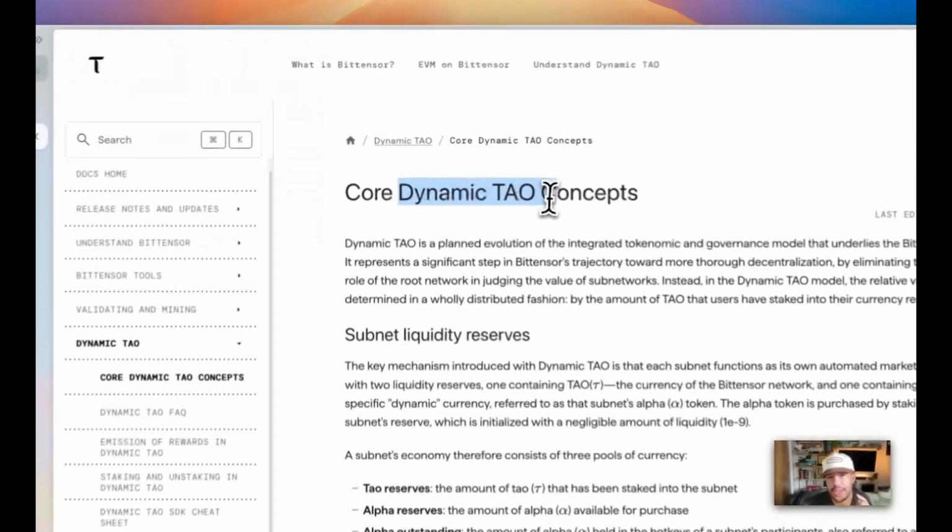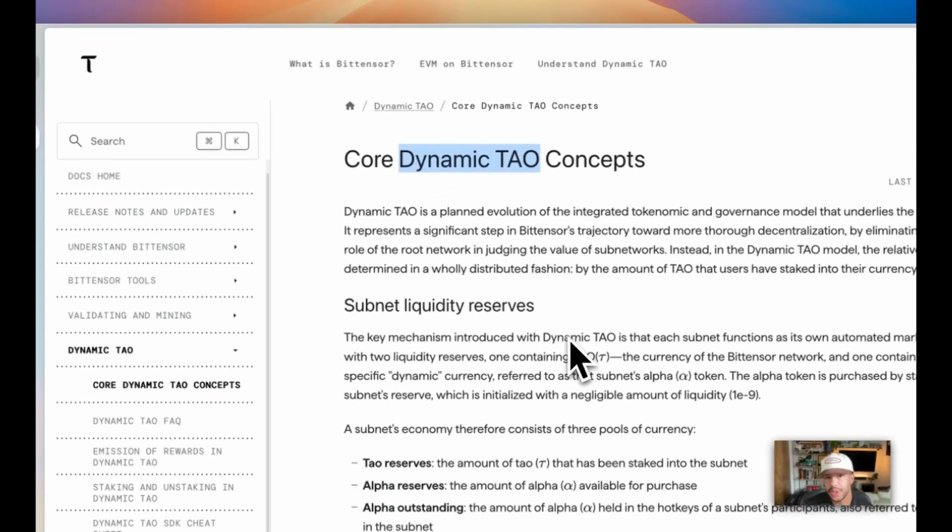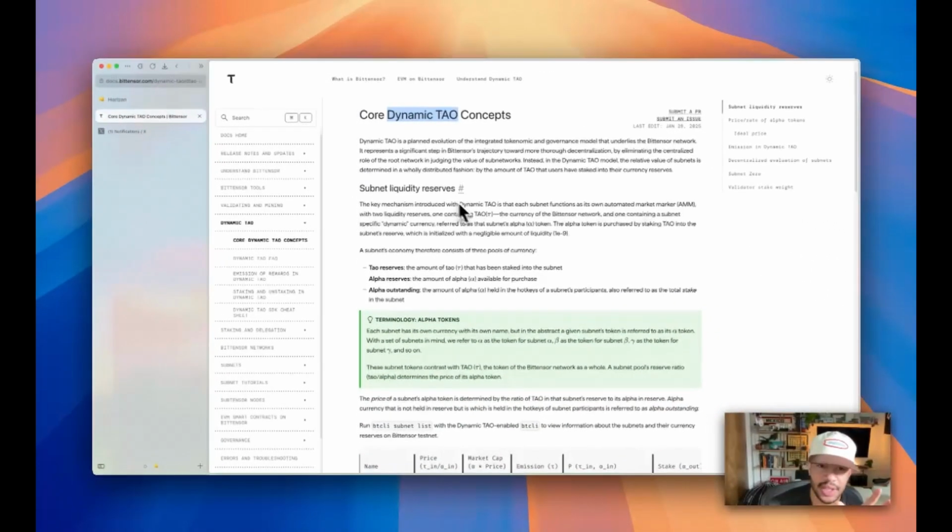I read the Dynamic TAO white paper so you wouldn't have to. Here's a couple things that I found interesting. Dynamic TAO, or dTAO for short, is a complete overhaul of TAO emissions and how they're allocated. And as a DeFi guy, this just makes a lot of sense to me.